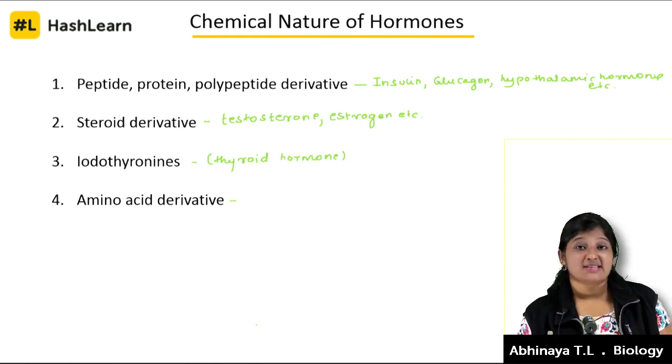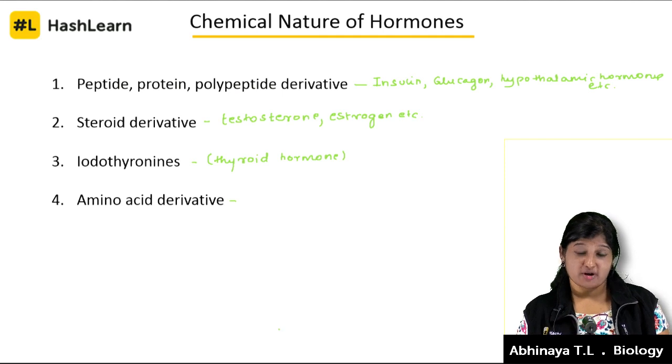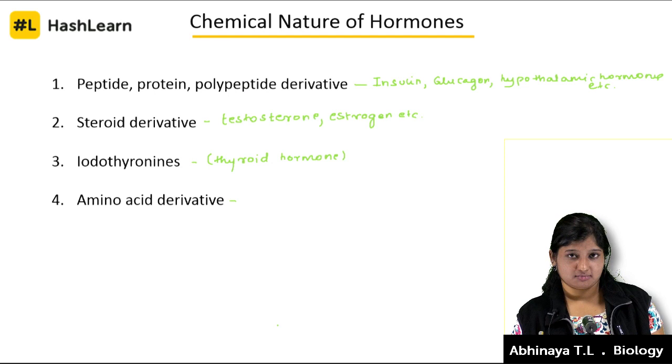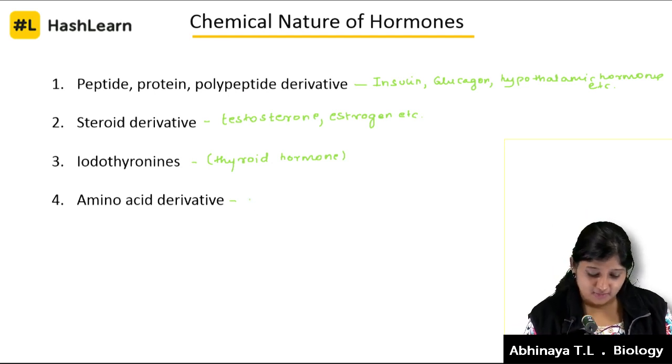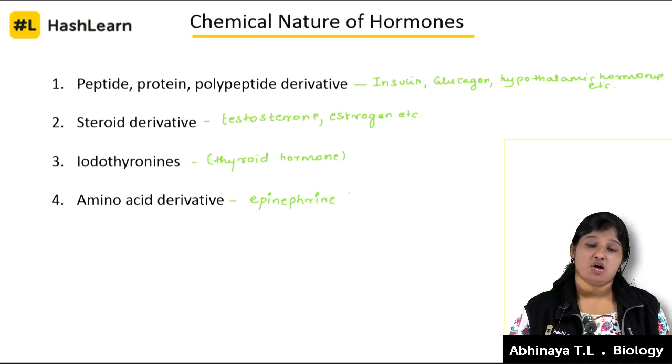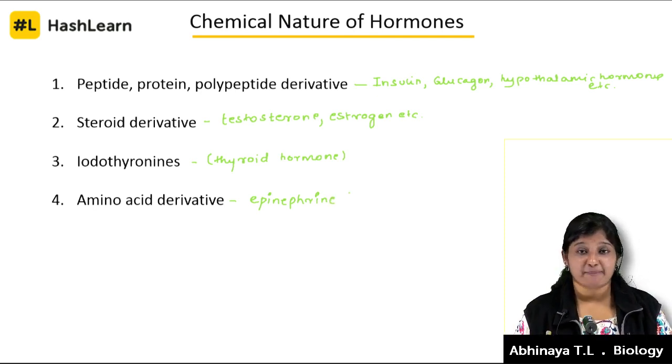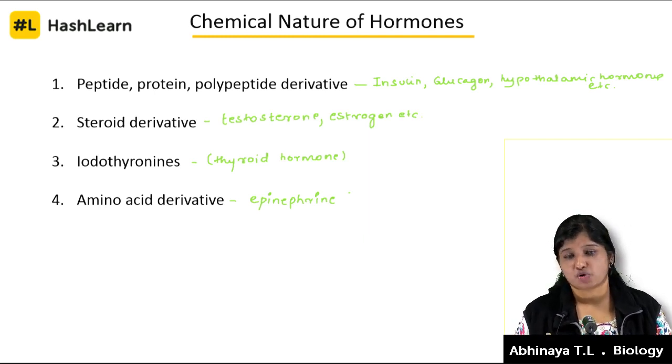Then the amino acid derivative, we talked about the hormone secreted by the adrenal medulla, the adrenaline. It is also called epinephrine. So epinephrine is going to be the amino acid derivative. So these are the four classes of the hormones. Please remember the examples of it because this is one of the important questions which will be asked in your board exams also.